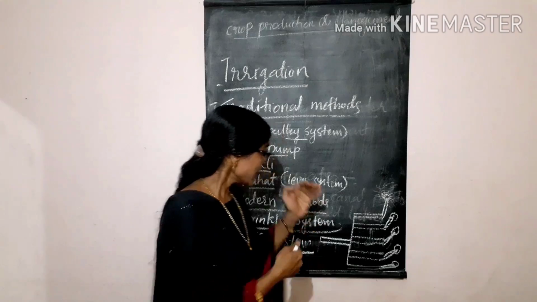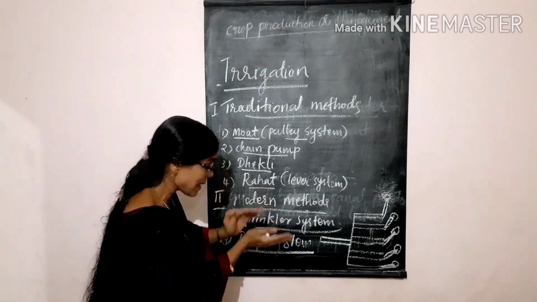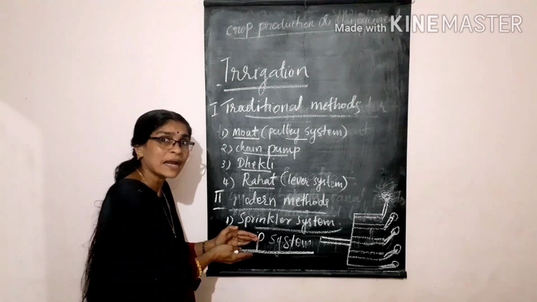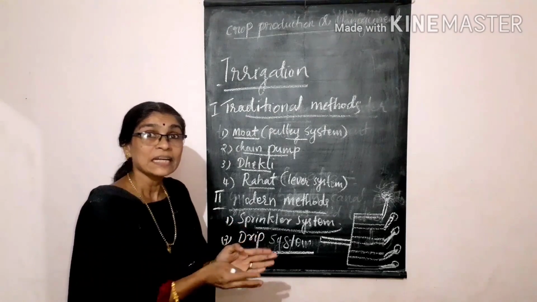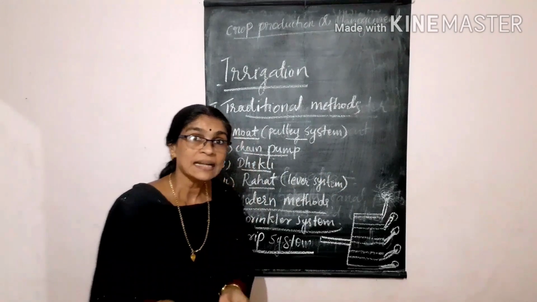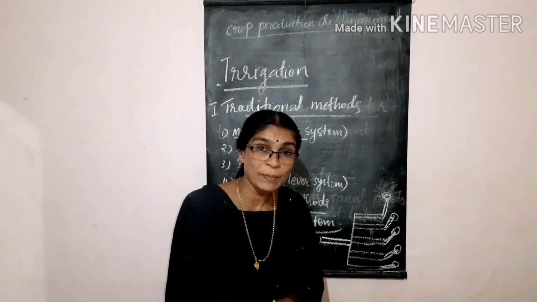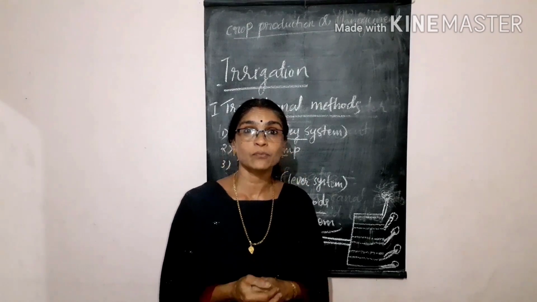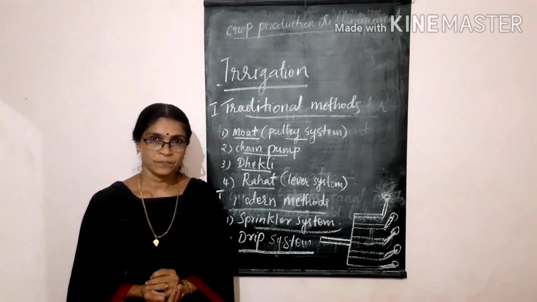I think when we are comparing the sprinkler system and drip system, the drip system is more advantageous because there is no wastage of water. Because in this system, the water is added drop by drop at the position of the roots. So the roots can easily absorb water for their growth.